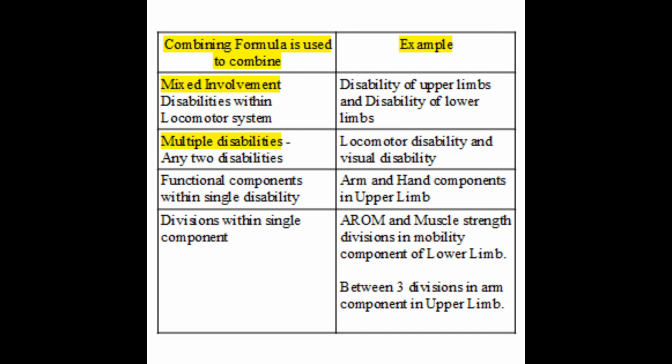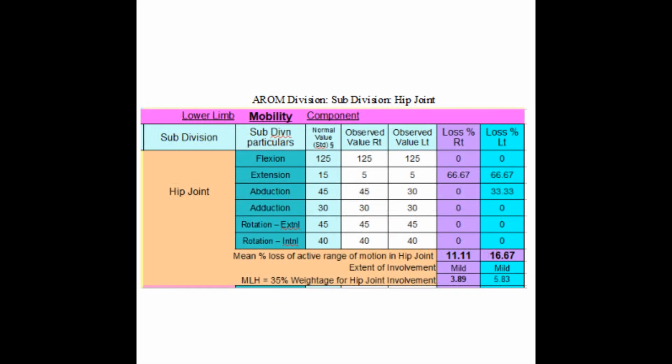Let us take a look at the usage of the combining formula in a day-to-day example. We previously discussed this case. It's a case of PPRP in both hips. On clinical examination, he had 5 degrees of active extension in both hips and only 30 degrees of active abduction in the left hip. We calculated the percentage loss and mean percentage loss and used 35% weightage to get the following values as shown in this picture.